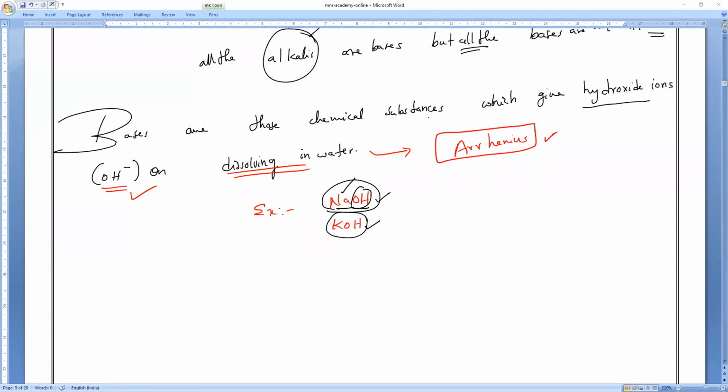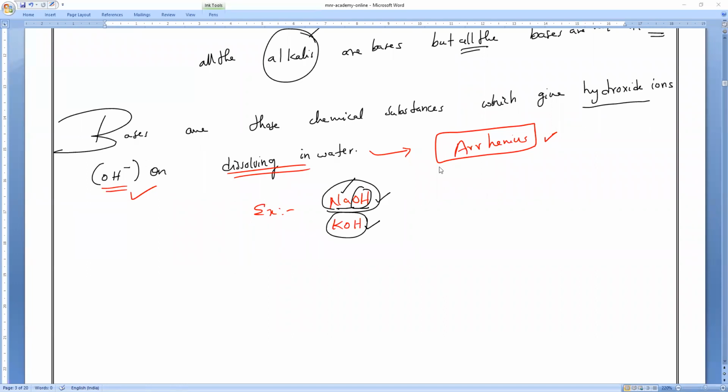Now let us see. As we know, water soluble bases, what did we used to call them, guys? Alkalis. That is what alkalis are. Understand? And some bases do not dissolve in water and they won't form the OH minus ions.